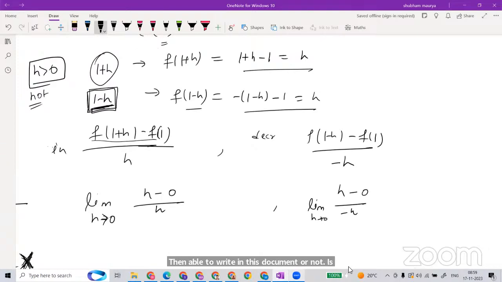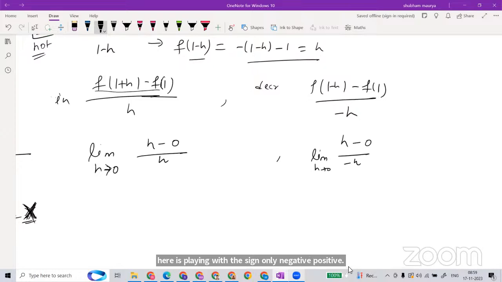If it is not positive, then how could it be? Many times the problem is only the sign. It is playing with the sign only: negative, positive, negative, positive. So actually h is positive here. If you are dealing with the limit, first we will solve the expression. So this is going to be 1. So the limit as h goes to 0 of this is 1.